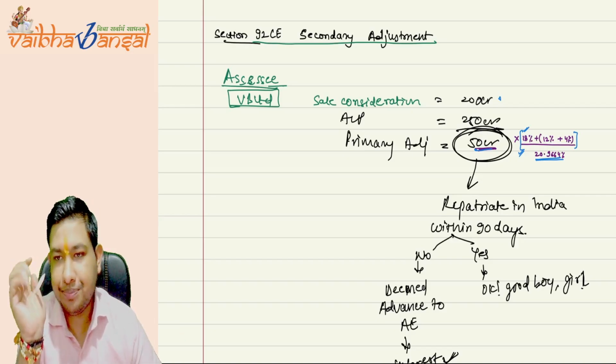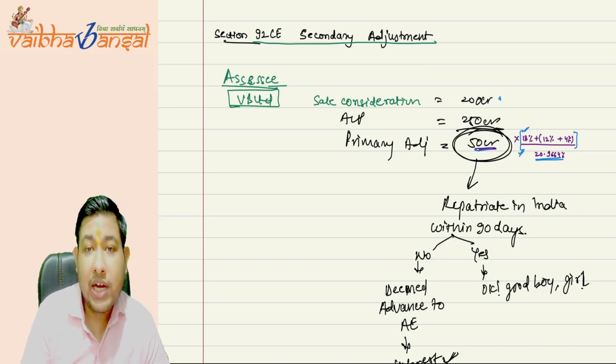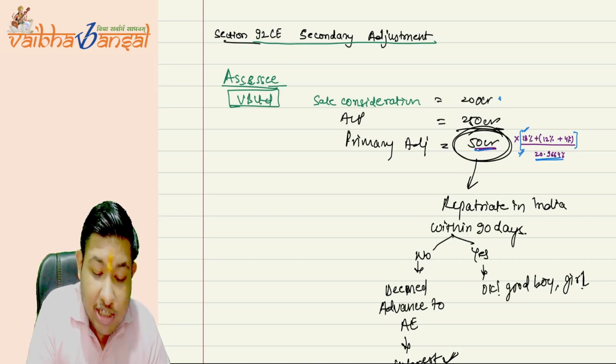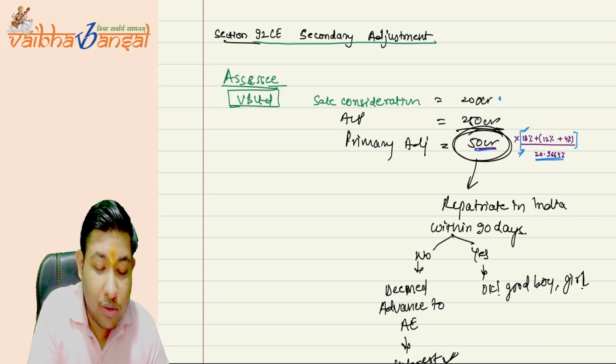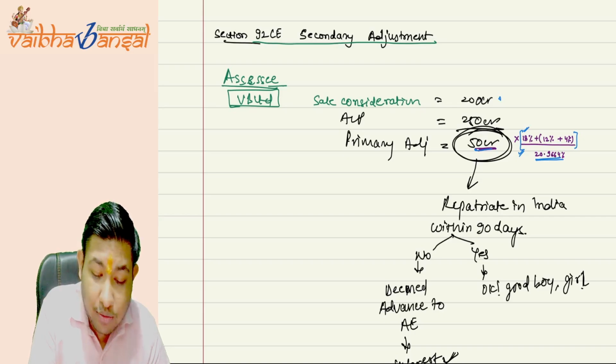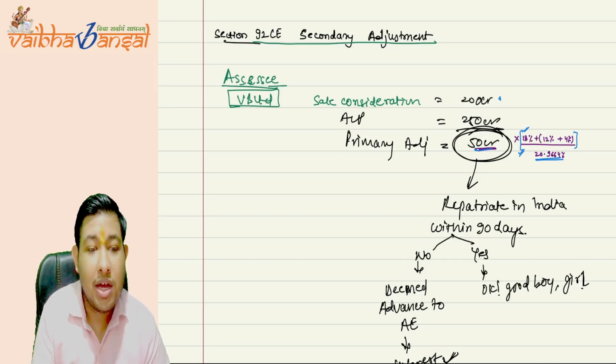Now understand this, it is very important. The government is saying this primary adjustment is a kind of a loan that you have given to your AE. For the consideration of 250 CR, you have taken only 200 CR and provided a 50 CR loan to your associated enterprises. Am I clear? Very much clear.